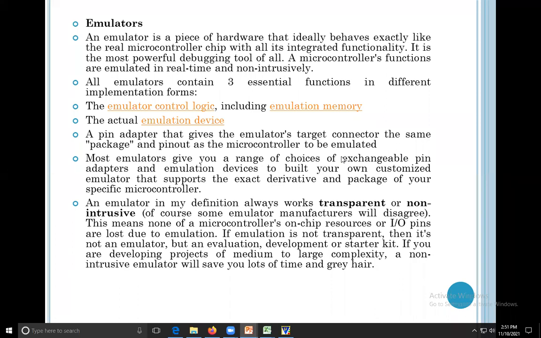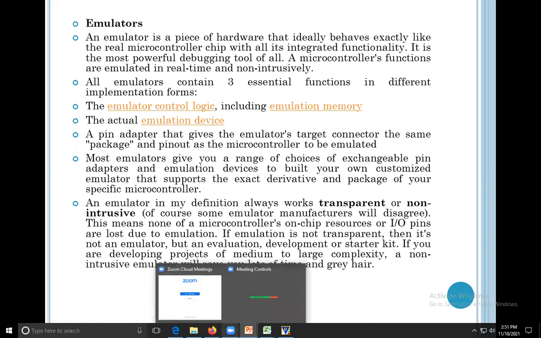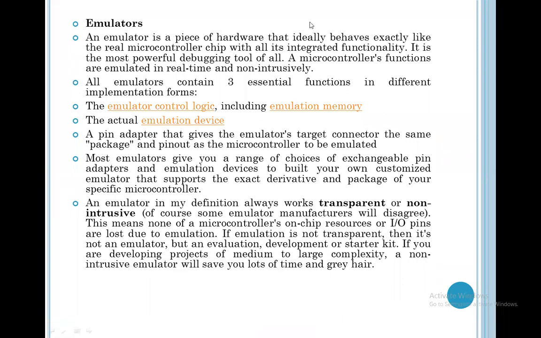Microcontroller functions are emulated in real time and non-instantaneously. So this is an emulator.